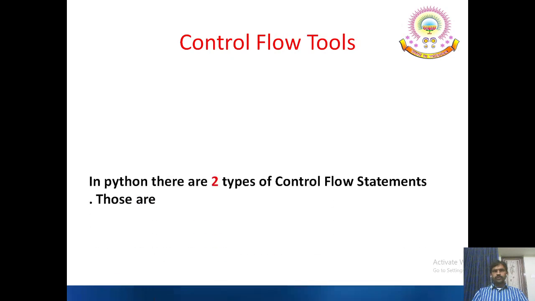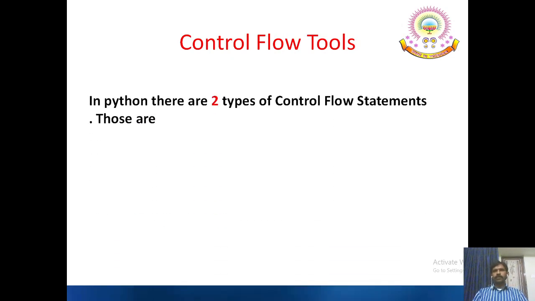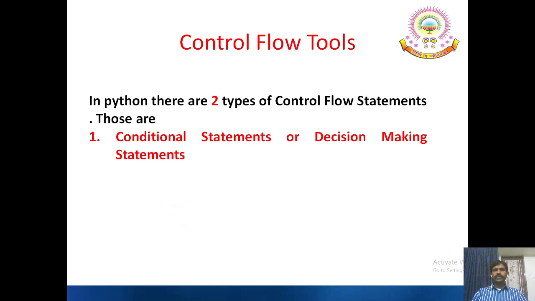The control flow tools. In Python, there are two types of control flow statements. Those are conditional statements or decision making statements and looping statements. Earlier in C programming, we had seen four different types of control statements, like the sequence control statements, the conditional control statements, unconditional control statements, selection control statements, and iterative control statements. There were four different control statements available. But in Python, we have only two types of control flow statements, like conditional statements using the if statement, which is called as decision making statement. And the second one is the looping statement.